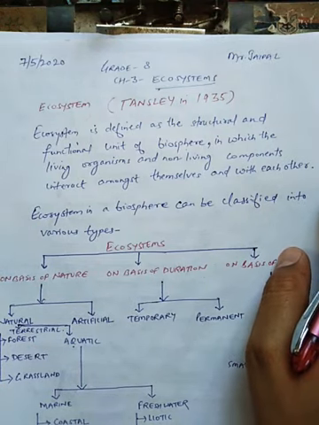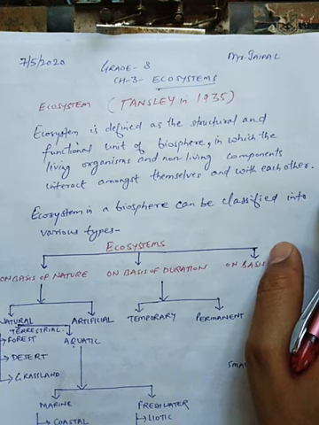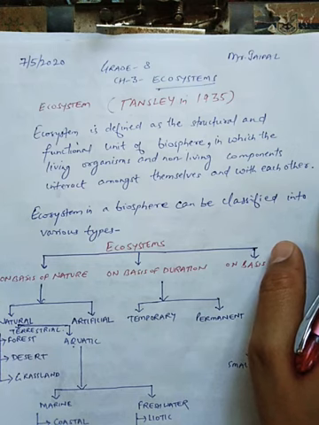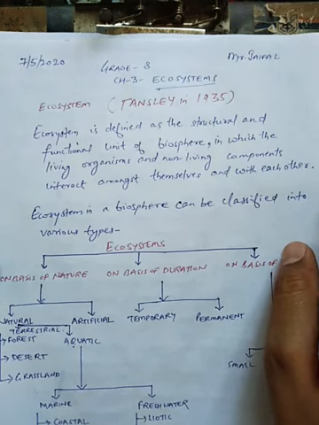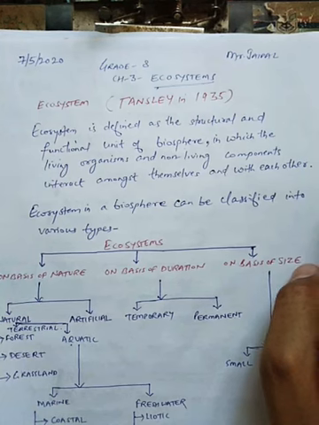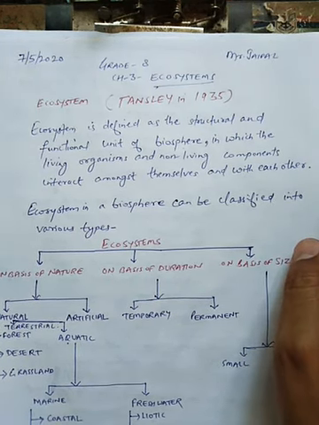Like plants interact with animals, animals interact with plants, animals interact with microorganisms, plants interact with microorganisms. These animals interact with the water, with the air, with the land or soil. So there is interaction between the living and the non-living.